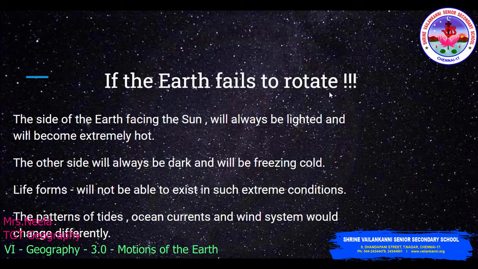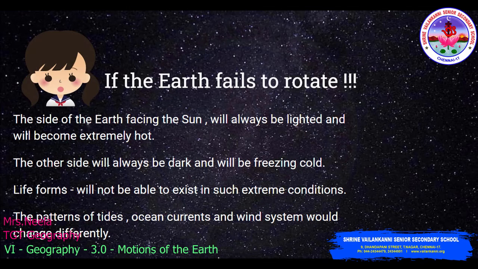What do you think will happen if the Earth fails to rotate? It will be disastrous, isn't it? The side of the Earth facing the Sun will always be lighted and will become extremely hot. The other side, what will happen? The other side will be dark and freezing cold. So in these extreme conditions, life forms will not be able to exist. The pattern of tides, ocean currents and wind systems would change.